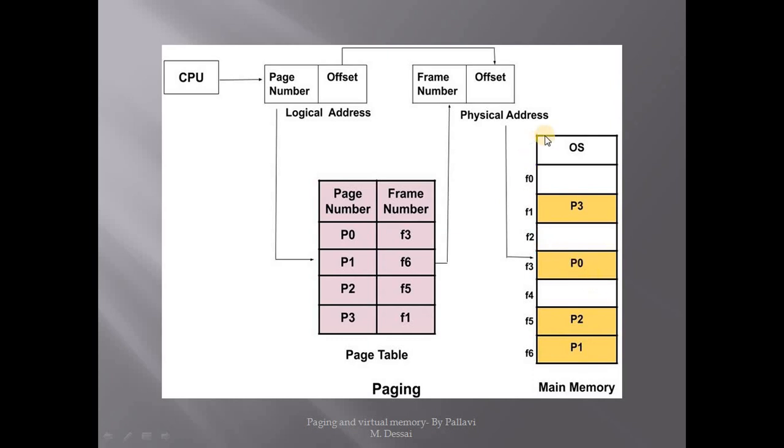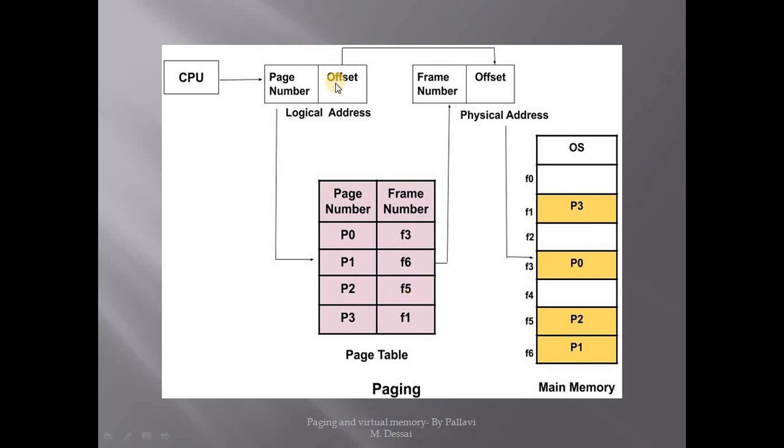Okay, now as you can see over here, the processes are kept in separate partitions which are not contiguous. As in previous contiguous memory allocation, all the process should be in a contiguous memory location. Here they are distributed over different frames. So this is the concept of paging.